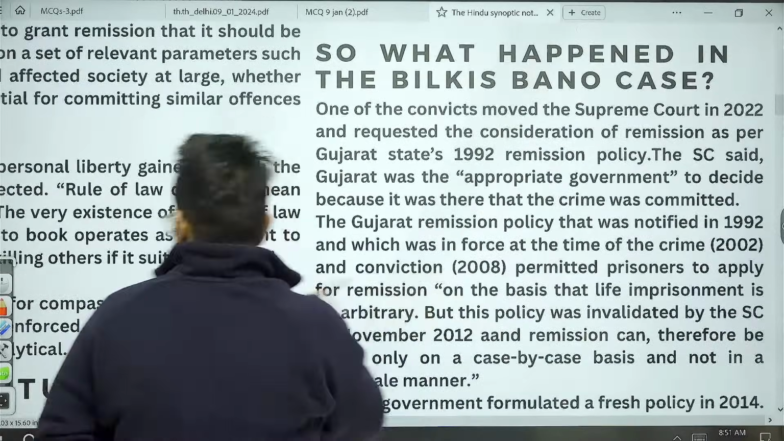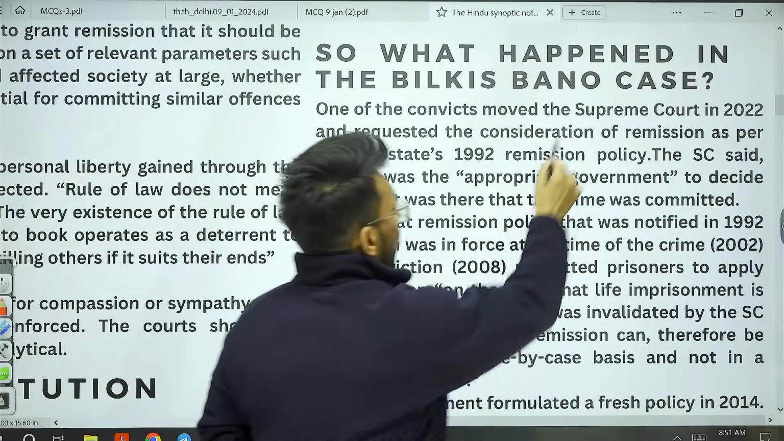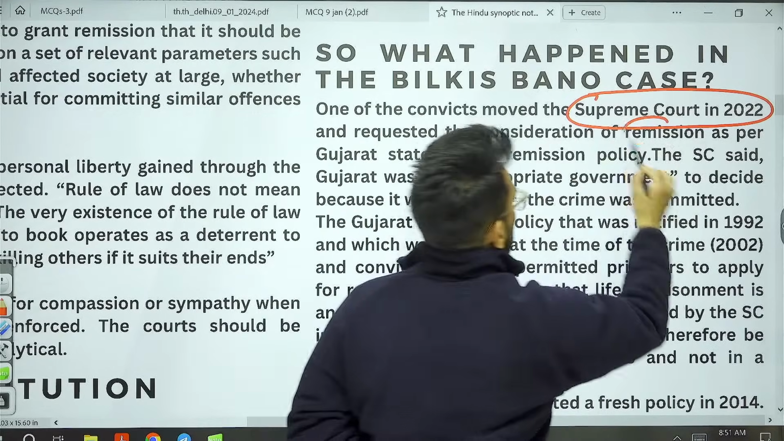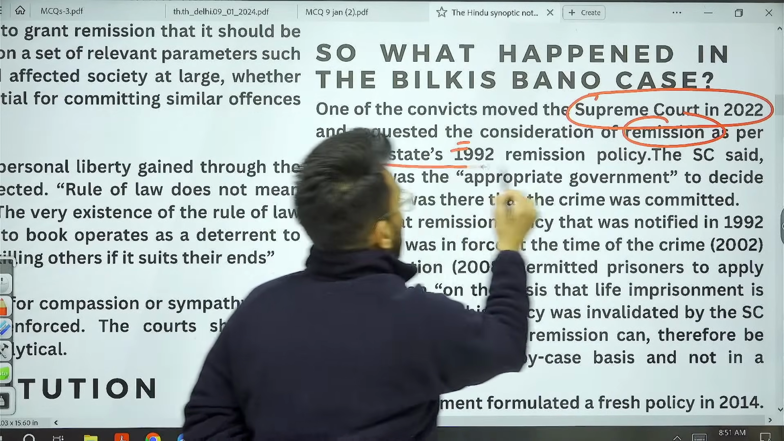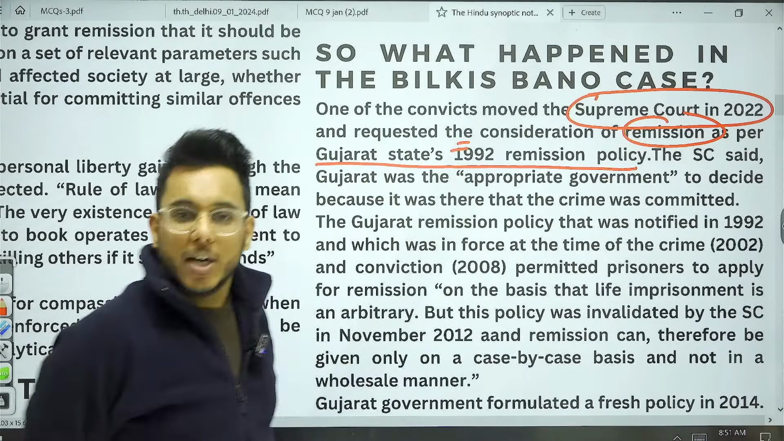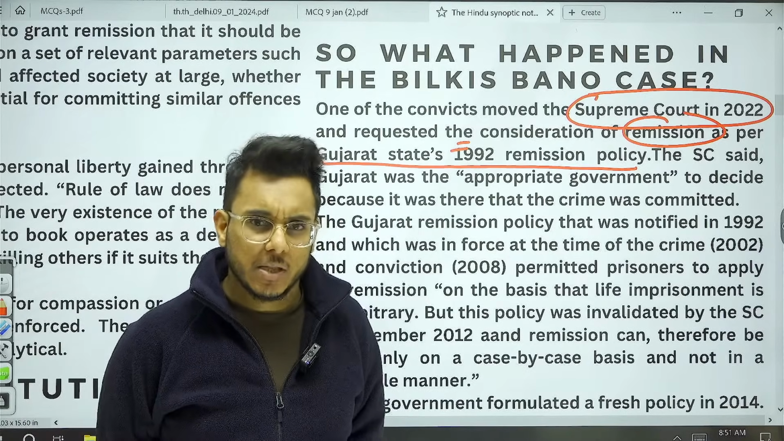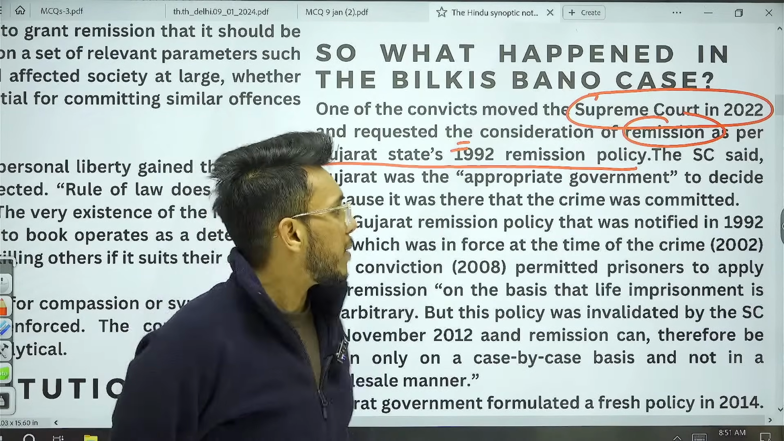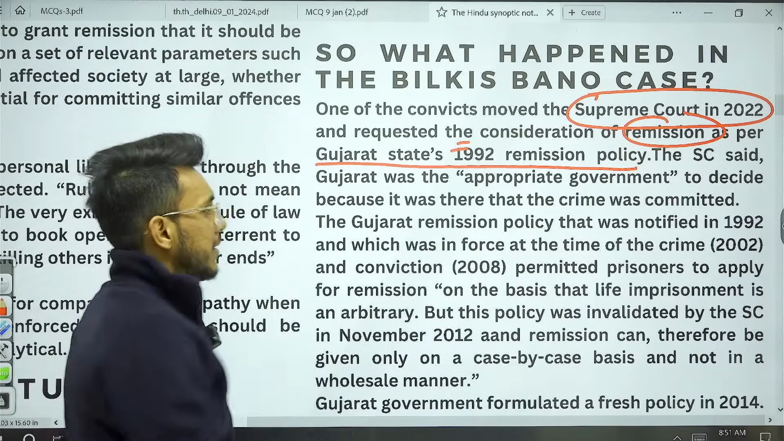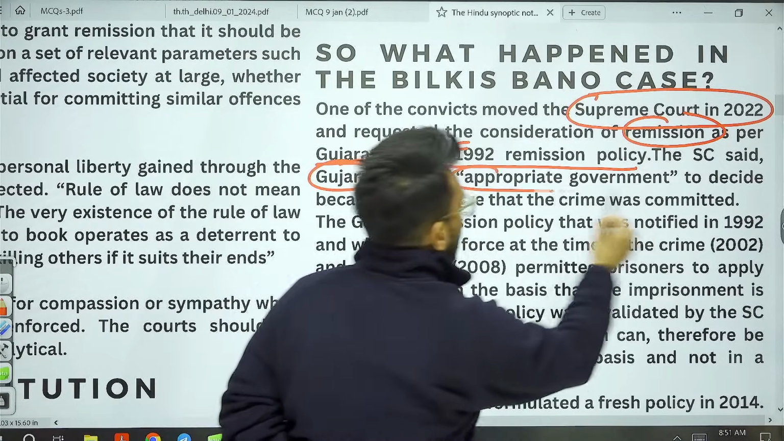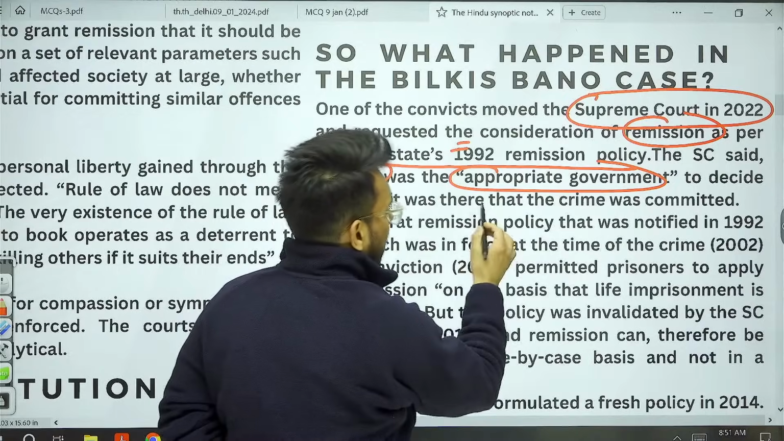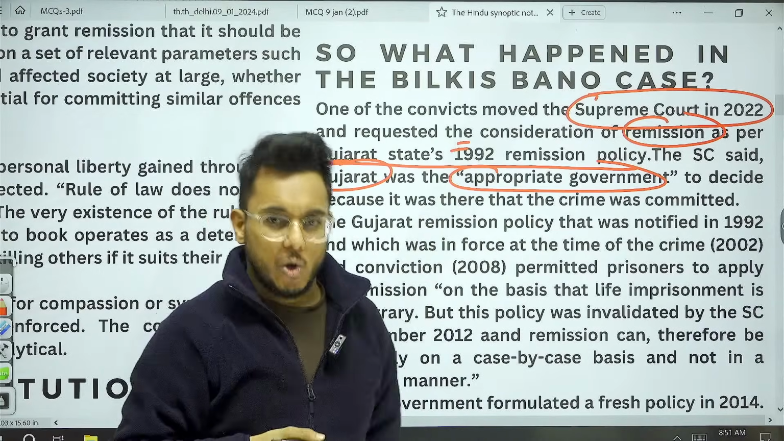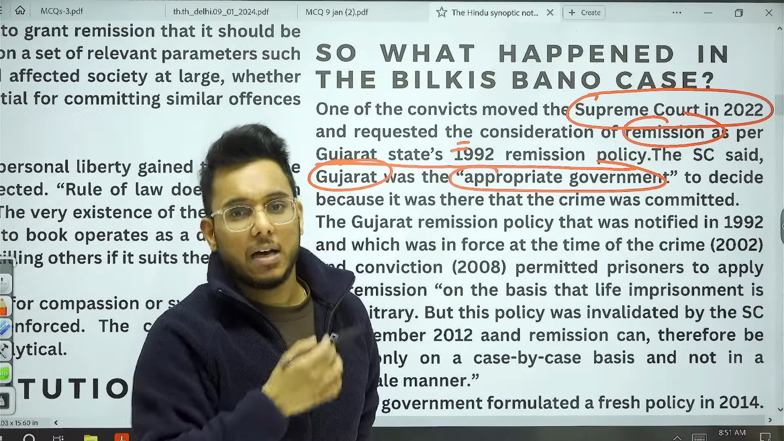So basically, one of the convicts moved to Supreme Court in 2022 requesting that they should be given remission as per the Gujarat 1992 remission policy. Now I told you that minimum 14 years jail has to be served. So in 2022, after serving for 15 years, this person moved to Supreme Court. Now Supreme Court said that Gujarat was the appropriate government to decide whether the remission is to be given or not. Okay, Gujarat is the right government.